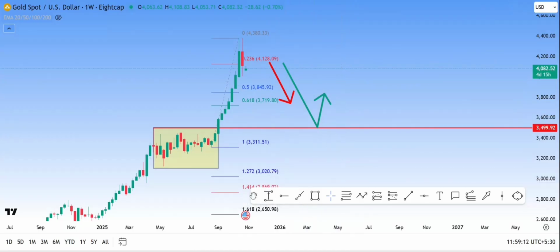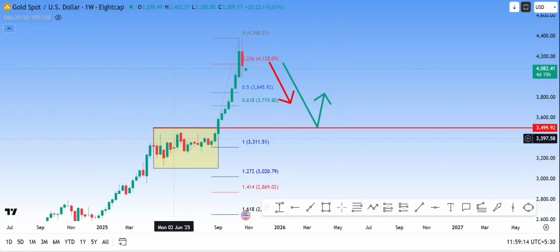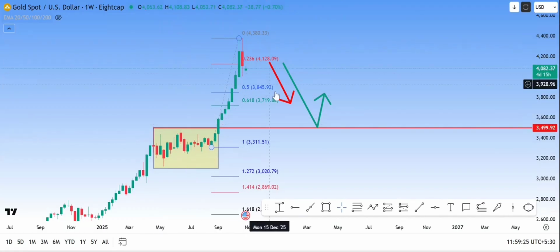Okay, so this should be clear. Whenever any range or previous all-time high is broken, it can be in anything, Bitcoin, gold, or even in stocks or index. For the range which was broken, there is a high possible chance for the stock or the script to come and retest and then bounce back. So this can be one scenario. That is what we are seeing based upon the weekly.